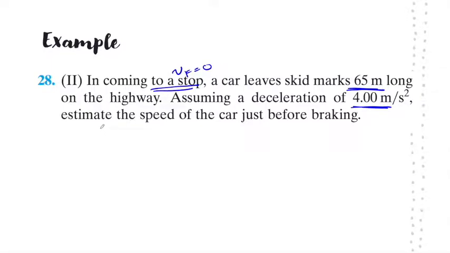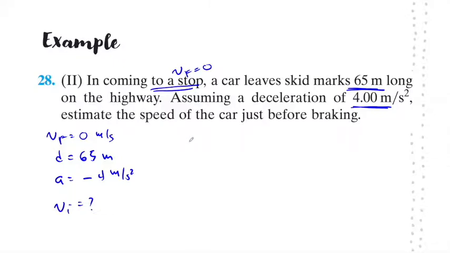And then they ask us to estimate the speed of the car just before braking. So the information that we have is final velocity is 0, we know the distance is 65, we know the acceleration is negative 4 meters per second squared because we are slowing down, and they're asking us to find the initial velocity.